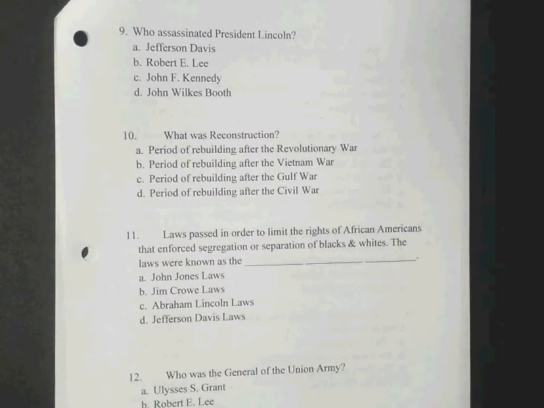Number 9. Who assassinated President Lincoln? A. Jefferson Davis, B. Robert E. Lee, C. John F. Kennedy, D. John Wilkes Booth. Number 10. What was Reconstruction? A. A period of rebuilding after the Revolutionary War, B. A period of rebuilding after the Vietnam War, C. A period of rebuilding after the Gulf War, or D. A period of rebuilding after the Civil War.